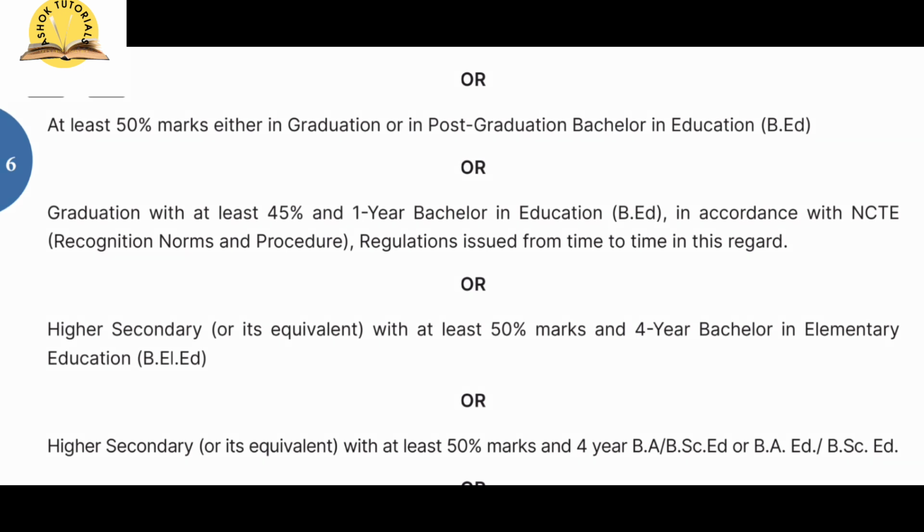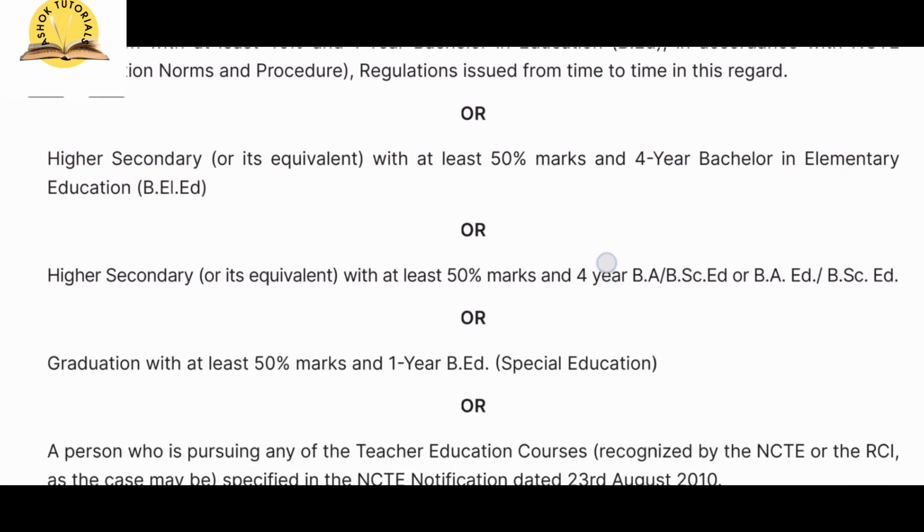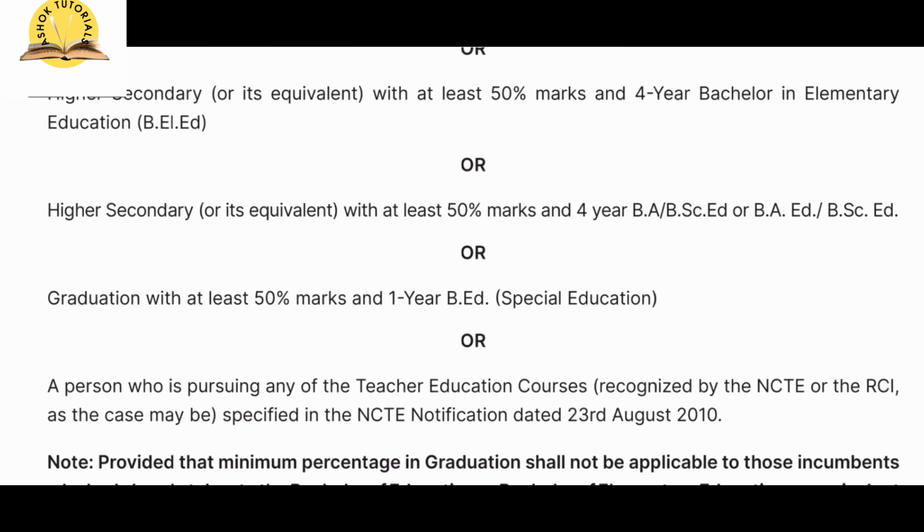Graduation with at least 45% and 1 year bachelor in education. So suppose if you are a graduate, you score 45% in your graduation and you have 1 year of B.Ed, then also you can apply. Then teachers with higher secondary and 4 years bachelor in BLEd, you can also apply. Then teachers with higher secondary with at least 50 marks and 4-year BA BSc Ed or BA Ed or BSc Ed can also apply. Graduation with at least 50 marks and 1 year B.Ed can also apply.